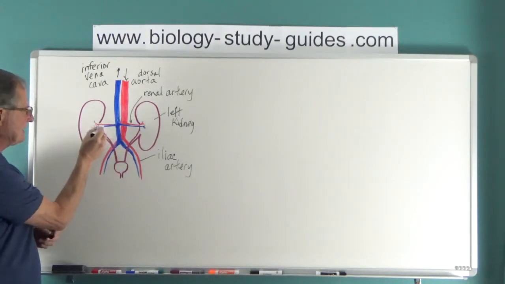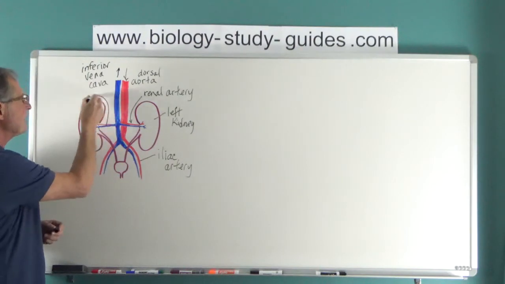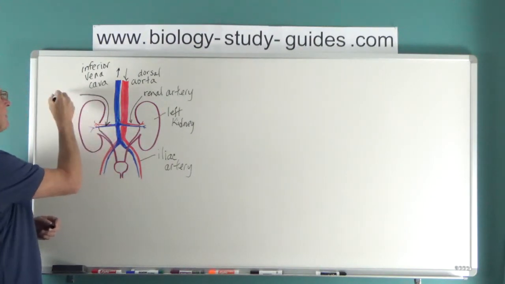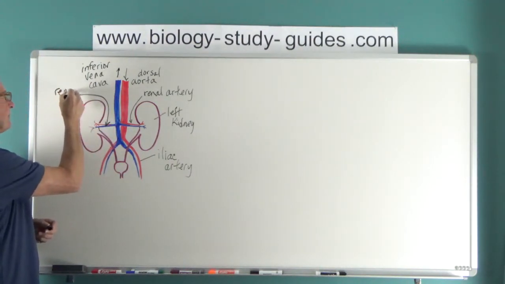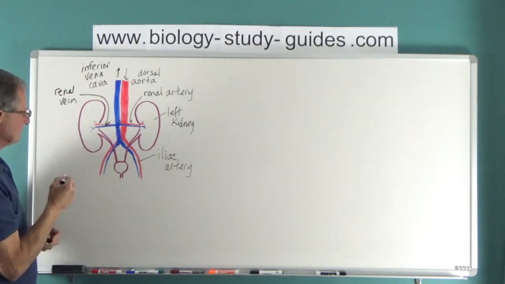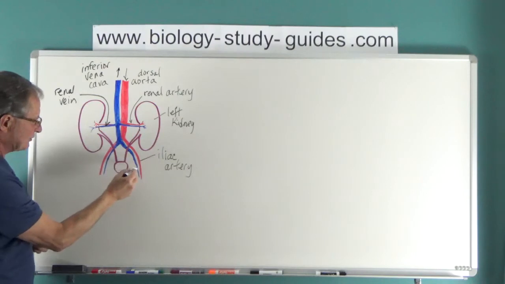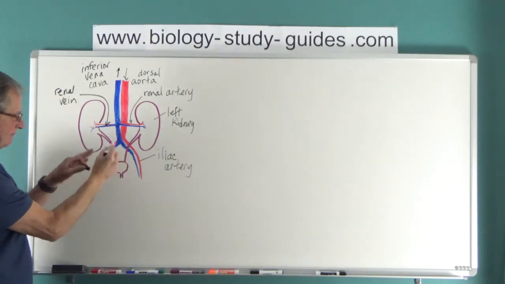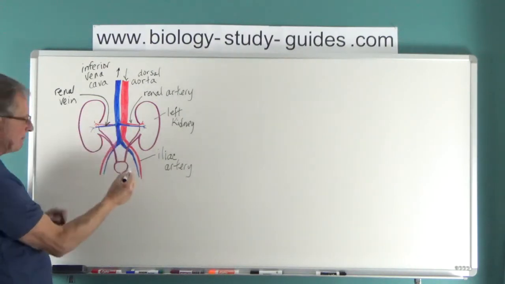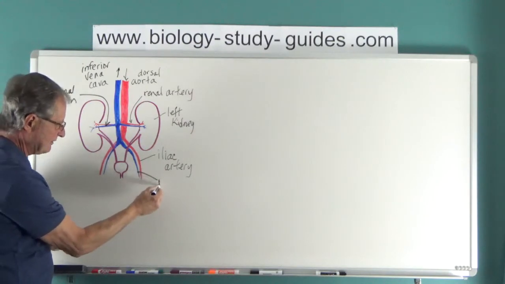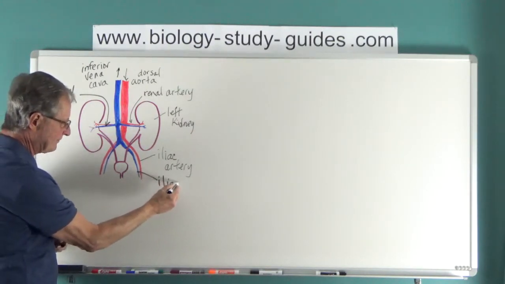This is the right kidney here. As you see, this one there is going to be the renal vein. And of course we have the blood vessel that goes down from the legs, bringing blood back up. We have the iliac vein.